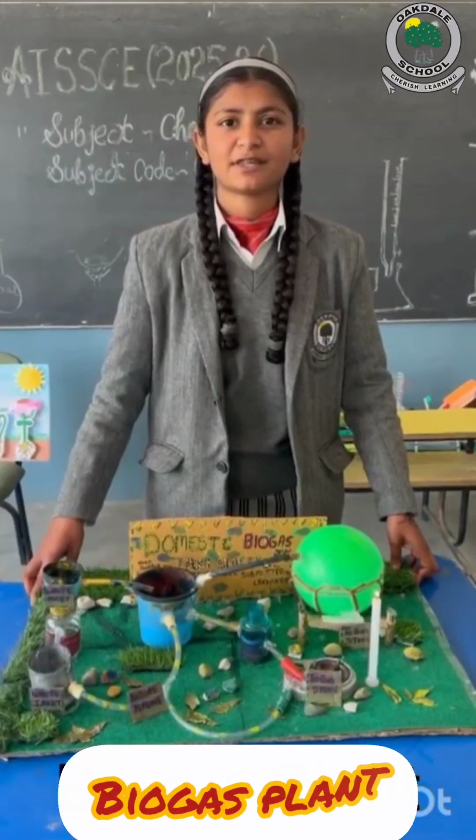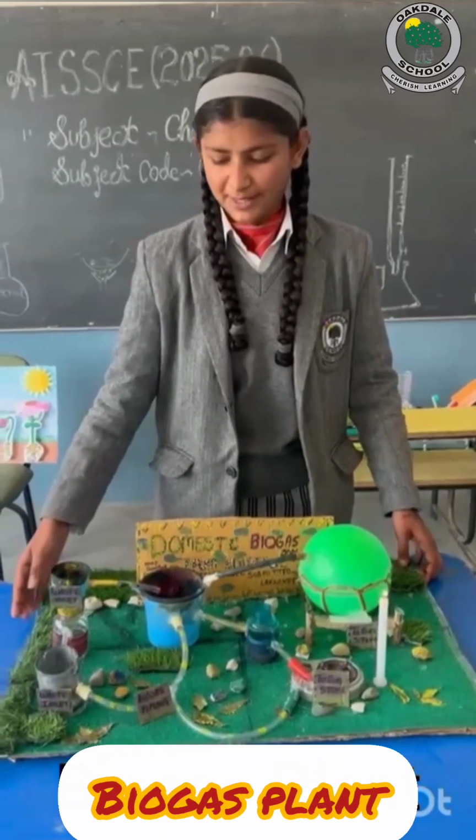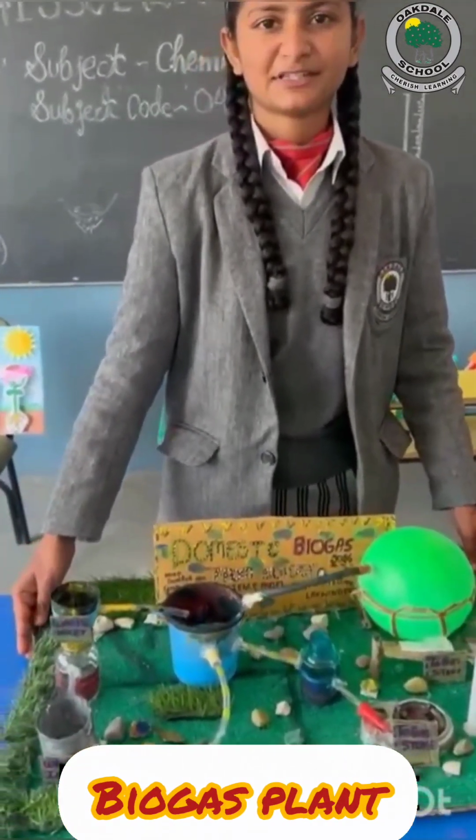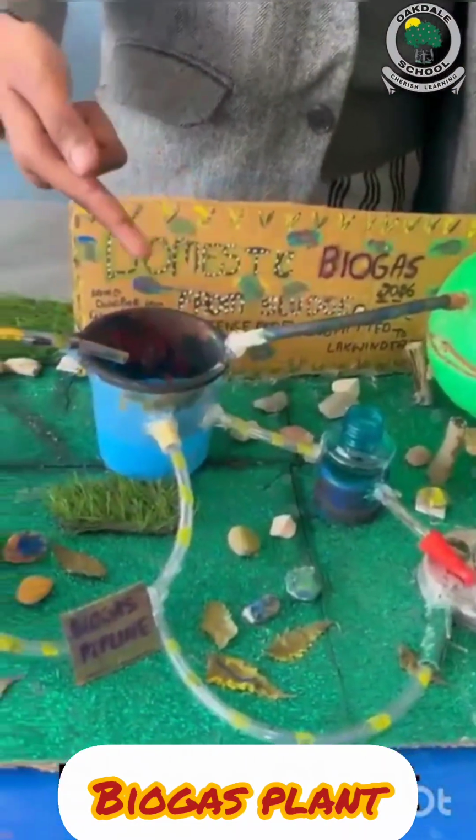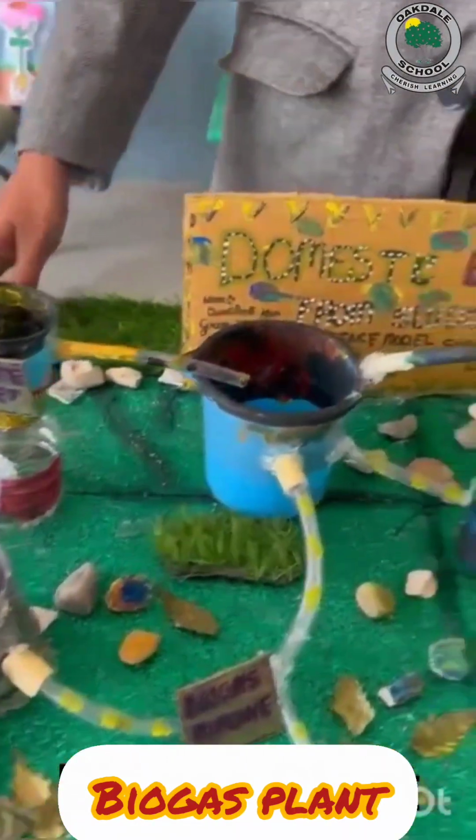I want to talk about my science model that is on domestic biogas. I made this model using waste materials like plastic ball, cardboard, and pipes, and I also colored different types of kitchen waste material with different colors.